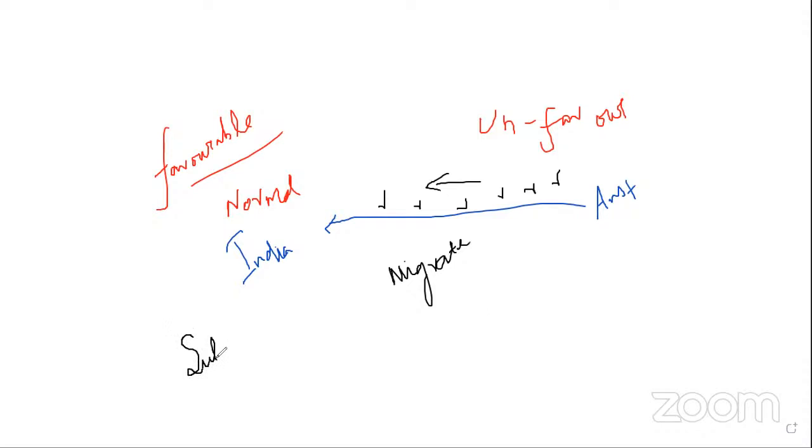You know, during the unfavorable conditions, suspend. Take an example of any one of the bacteria, or any other small microorganism.